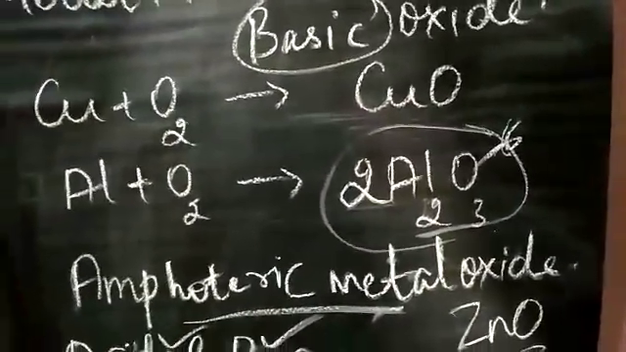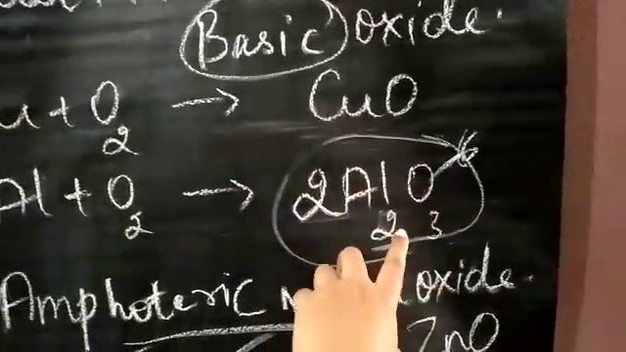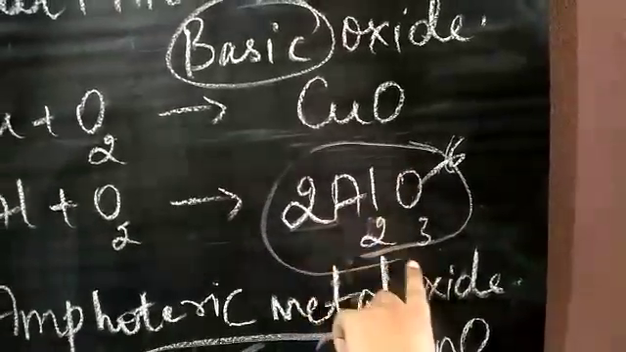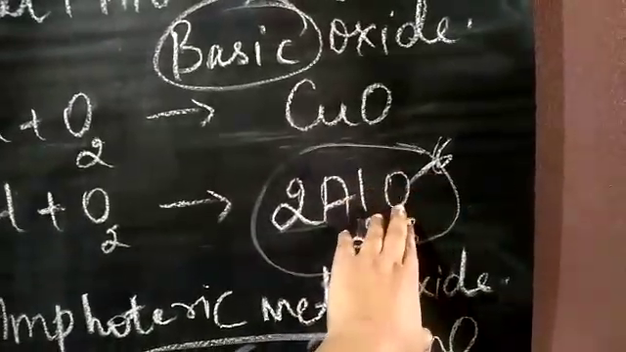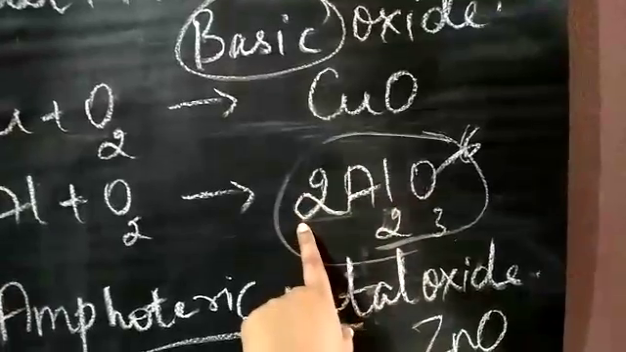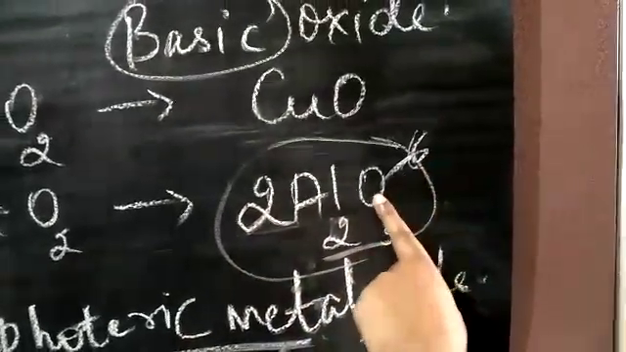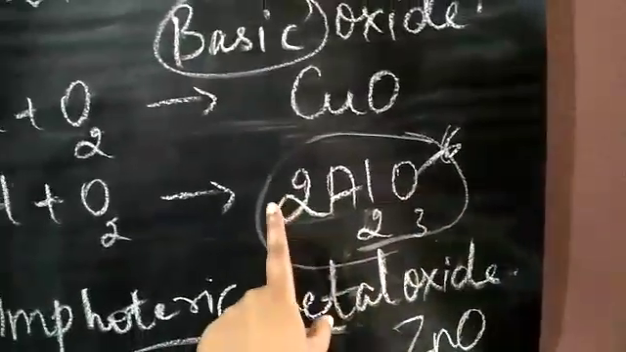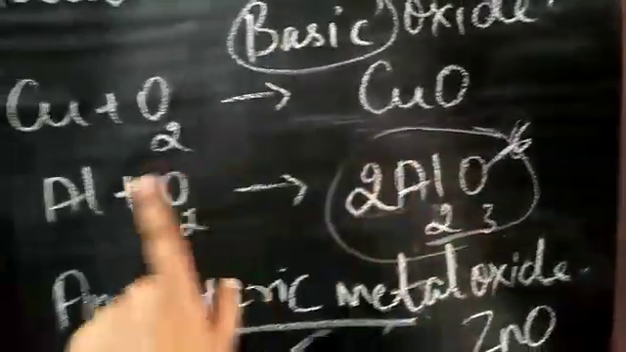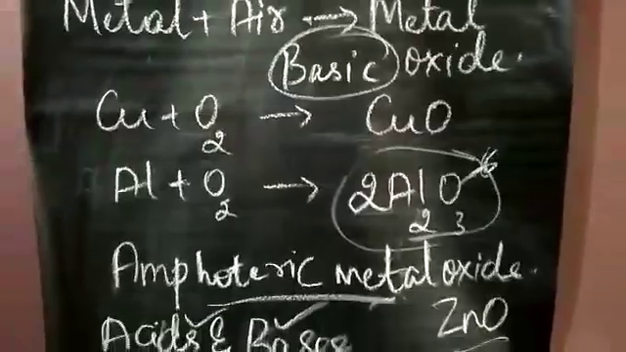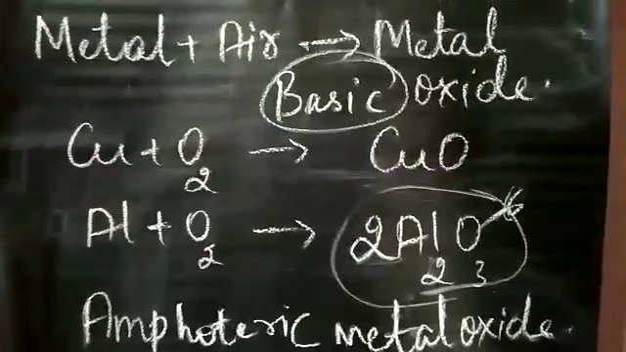So what am I supposed to do to balance this? I have taken this whole thing and made it even. How? I have added 2 here. So 2 times 3 becomes 6. So I now have 6 atoms of oxygen. So this is a hint. By using this, you can balance this second given example.